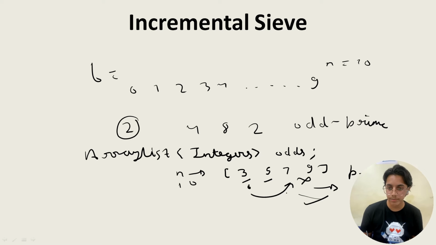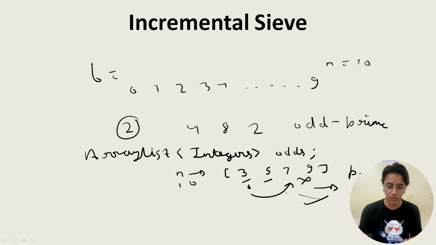And the main MCQ that could be asked is what is the role of incremental sieve, segmented sieve, and simple sieve. So in simple sieve we'll create a boolean array, we'll consider all numbers, if n is equal to 10, then 0, 1, 2, 3, 4 up to 9, and we'll find the prime numbers and then remove their multiples. In segmented sieve we'll be given a range of numbers, and we have to tell the prime numbers in that range. And in incremental sieve we'll simply do one updation, that we'll consider only the odd numbers from 3 to the number, and the only prime number that is known to us is 2. So that's all. Let's go to the next.